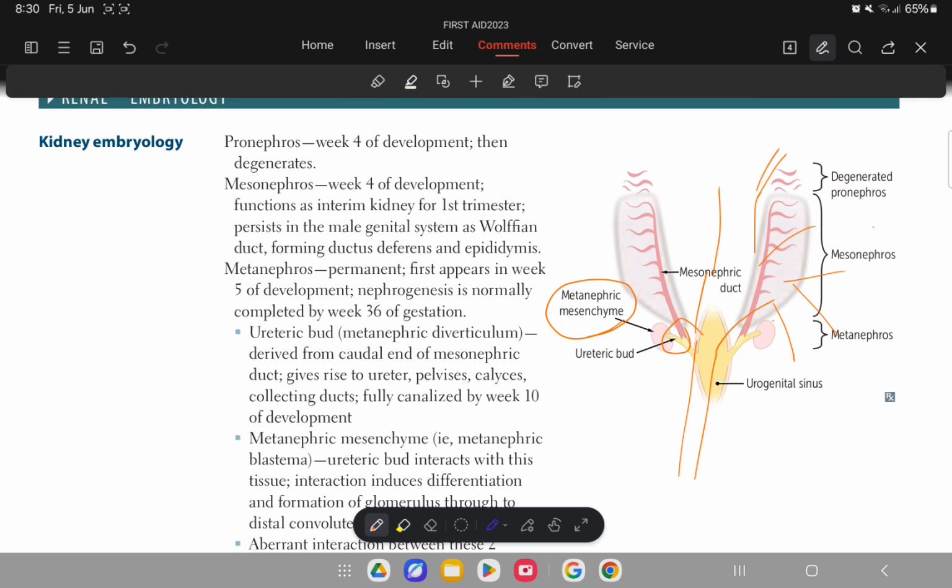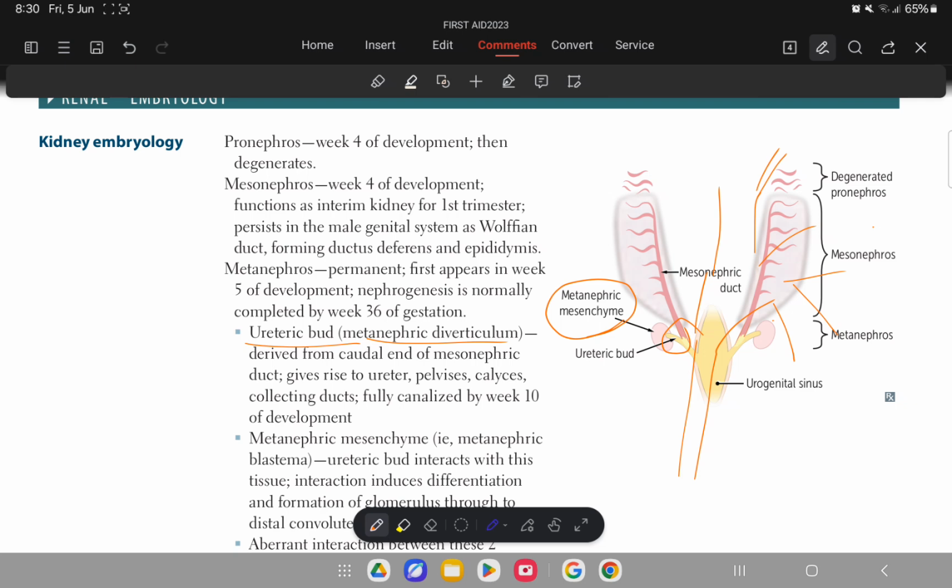From the ureter to the collecting ducts, this system is formed by the ureteric bud, that is the metanephric diverticulum. These structures will initially not be canalized. They will be fully canalized by the 10th week of development. If there is any failure in the canalization process, that will lead to obstruction.